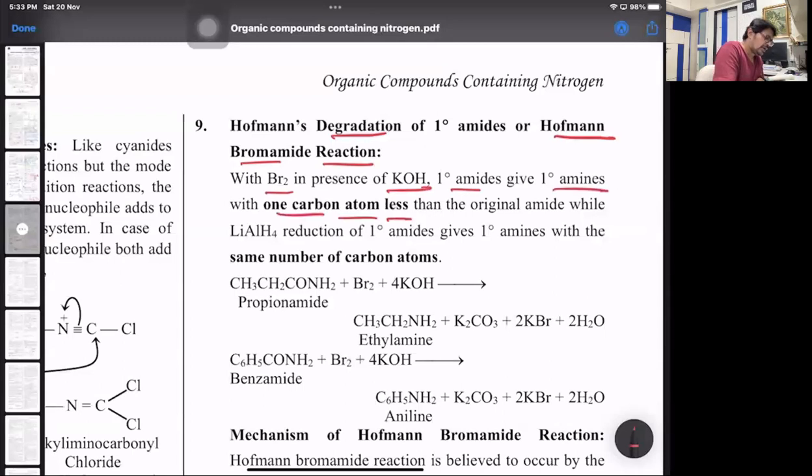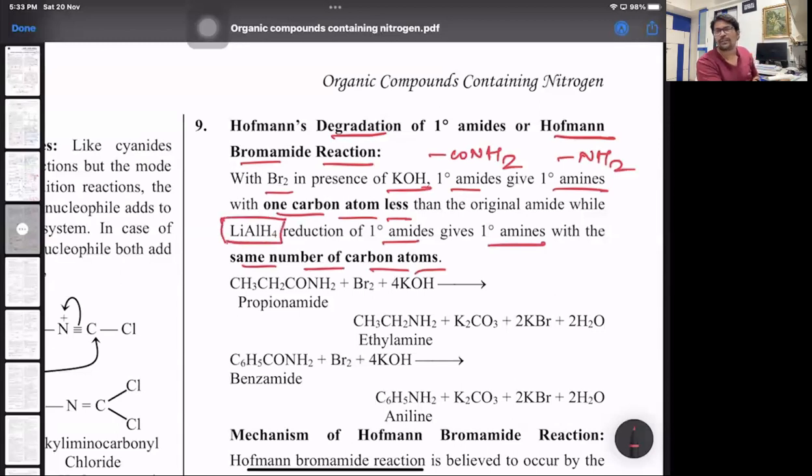The amide is CONH2, the amine is NH2, with 1 carbon less, which is given out as potassium carbonate, similar to decarboxylation. While lithium aluminum hydride reduction of 1 degree amide gives 1 degree amine with the same number of carbon atoms. So with LiAlH4 you get a primary amine with the same number, with bromine and KOH you get 1 carbon less.